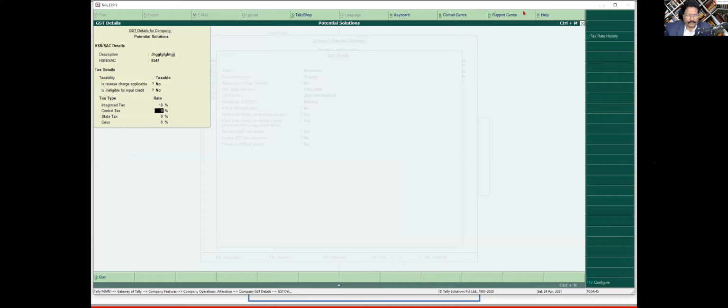In every report of Tally, you will have some buttons on the right hand side. If anything is missing or anything you want to do, see whether you can achieve that using the buttons on the right hand side. That's your secret number one.